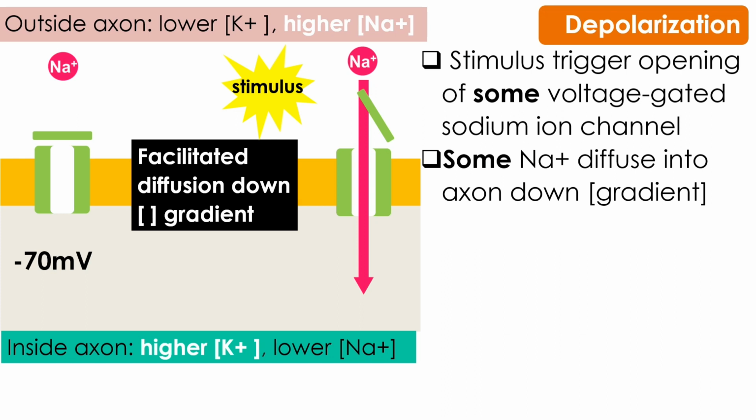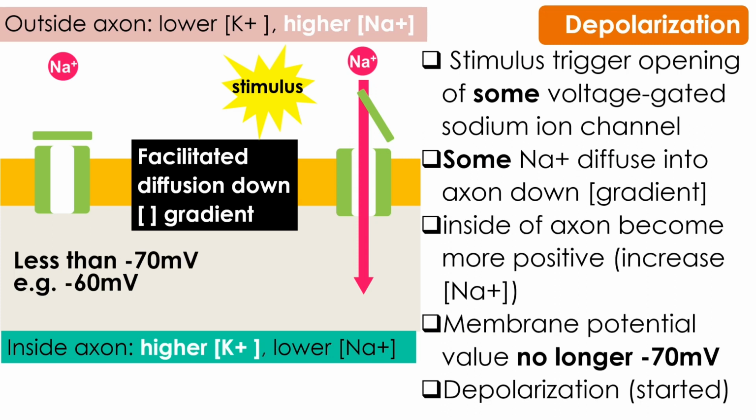Because of the concentration gradient, this is why sodium ion move into the axon and not move out of the axon. As a result, the inside of the axon will become more and more positive as the sodium ion concentration increases. At this point, the membrane potential is no longer at minus 70 mV, meaning that the membrane is no longer polar. This is why it is called depolarization.